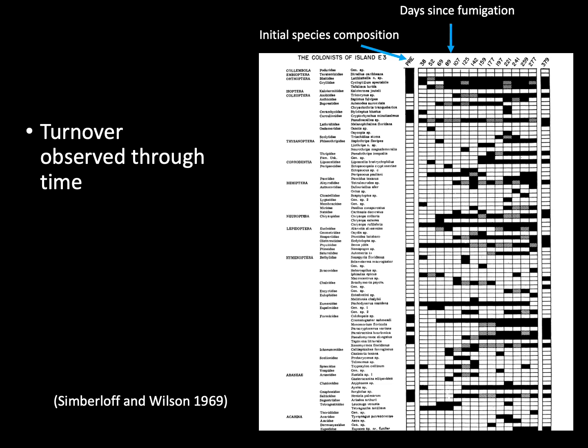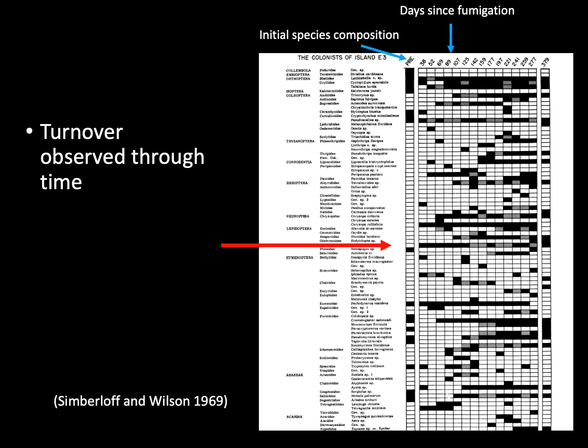and indeed on the other 5 that he studied. As an example, look at this moth species. You can see there, in the initial pre-fumigation survey, the cell was blank. So it wasn't present on the island before fumigation. What you do see is immediately after fumigation it colonized the island and it stayed present on the island for the whole year after fumigation.